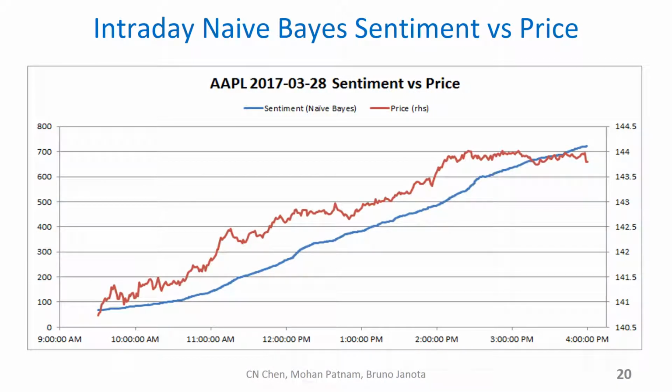On the other hand, we chose to compare the intraday stock price for Apple on March 28th, which happened to be the highest tweet traffic day in our dataset, with the aggregate sentiment score produced by the naive Bayes model, and it very closely correlated to the intraday stock price. What is difficult to tell from this plot, though, is whether the social sentiment was a leading or lagging indicator of price change.